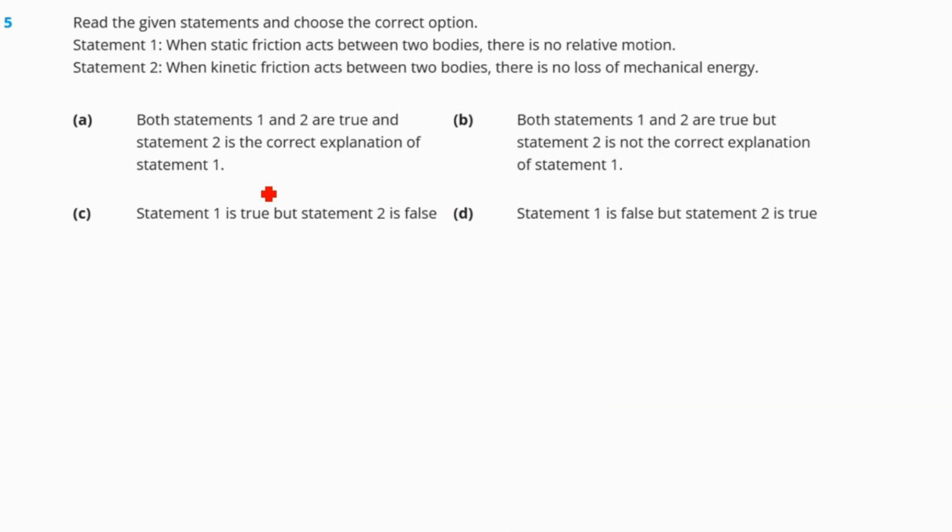Question number 5. Read the given statements and choose the correct option.